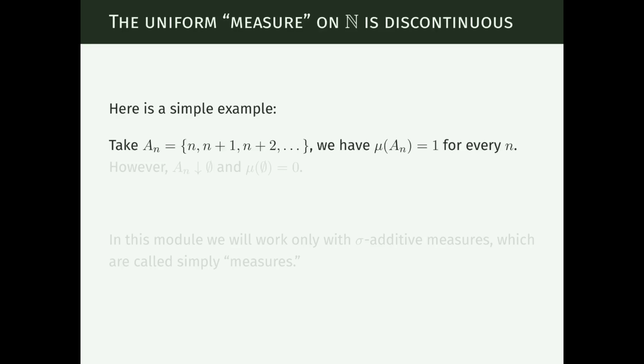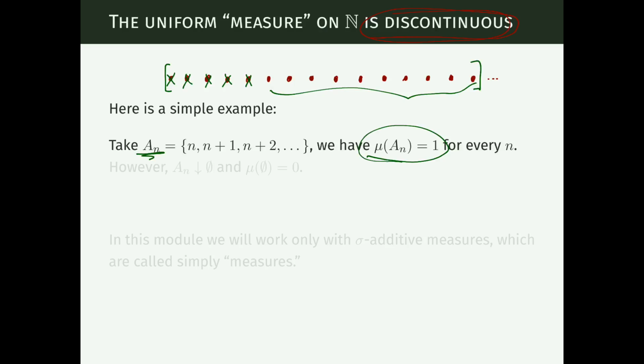And this is a very bad measure in the following sense. It is discontinuous. And here is a simple example to show that it is discontinuous. We take the set A_n to be the set where we eliminate the first n minus 1 numbers from the natural numbers, and we include the next ones. If we want to compute the probability that a number chosen at random is in A_n, according to the previous definition, it will be 1. Because as we make this interval larger and larger, the probability that the point we pick will be in this part is getting close to 1.